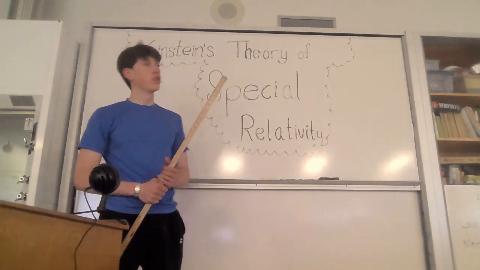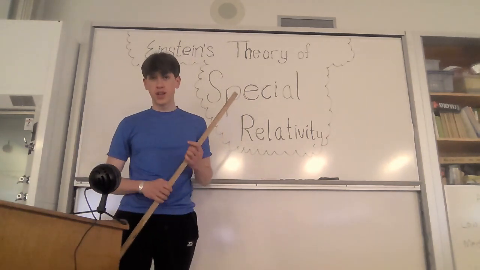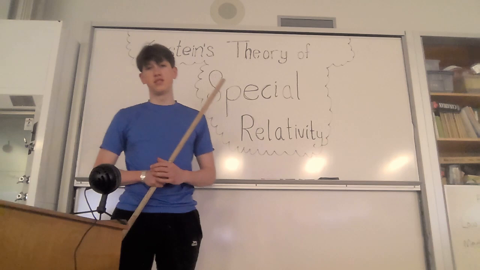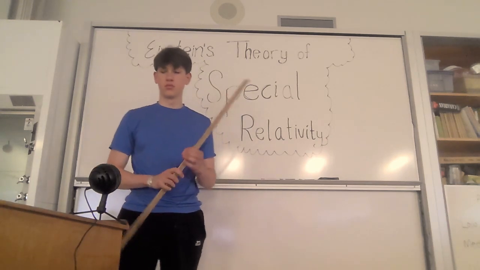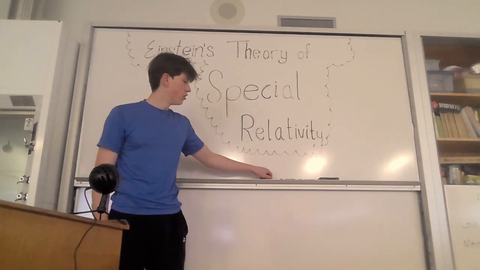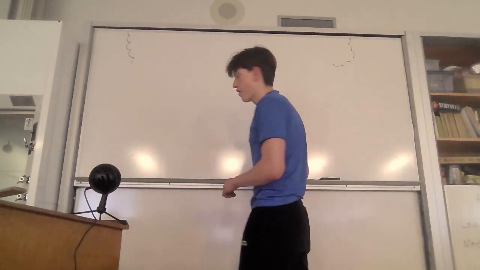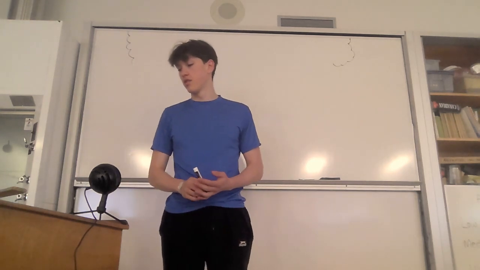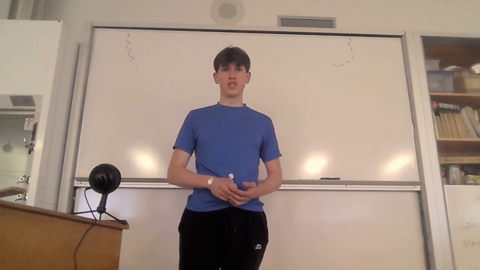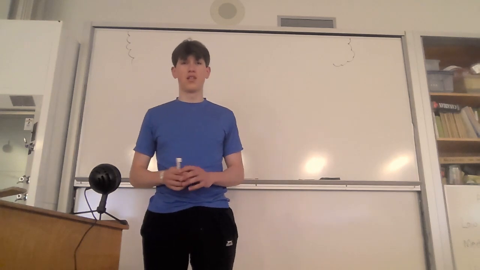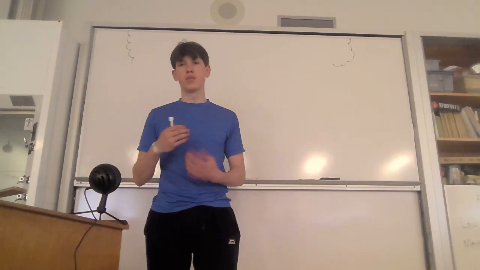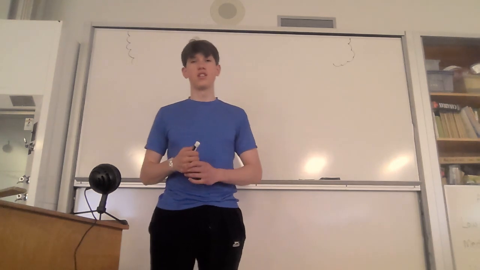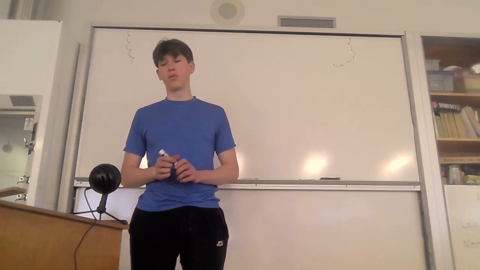Today we're going to be going over Einstein's theory of special relativity in my simplified version. So let's start with an analogy. When we observe a rocket ship moving away from us through space, we make some assumptions, like the person aboard the ship is the same mass they were when they left, that their time ticks at the same rate as ours, and that their dimensions, their length and their height, is the same as it ever was.